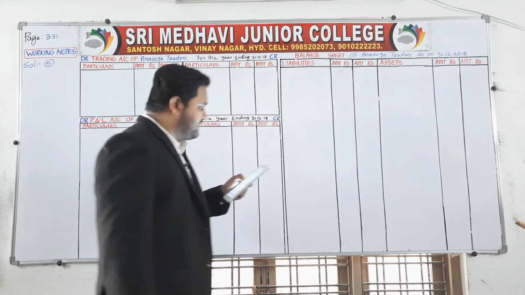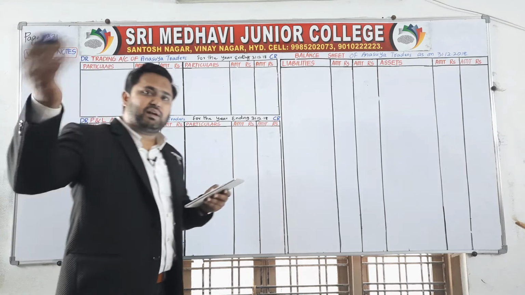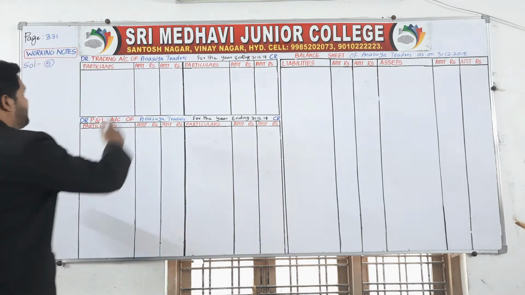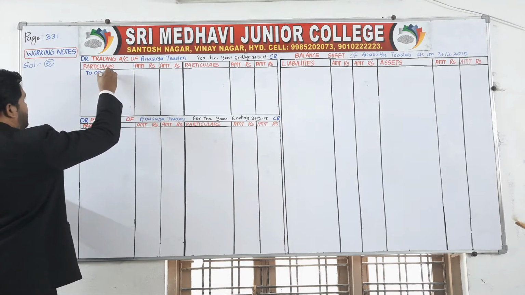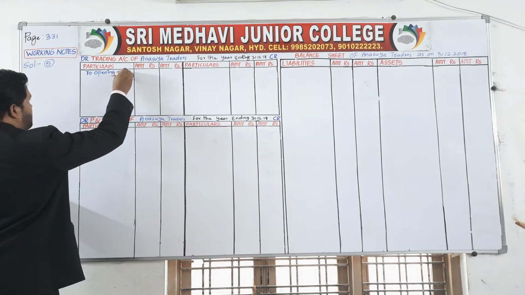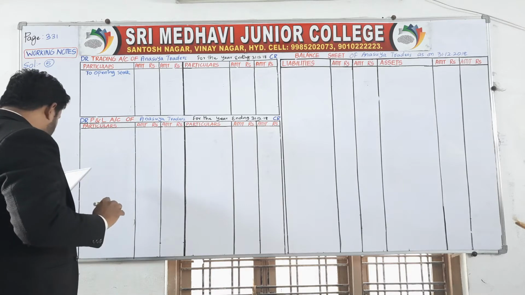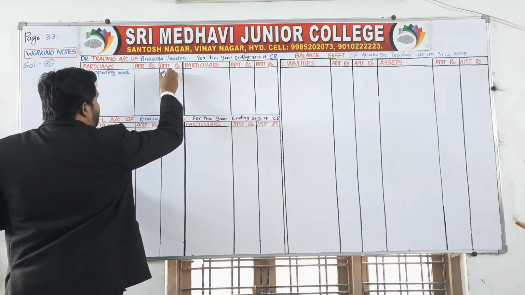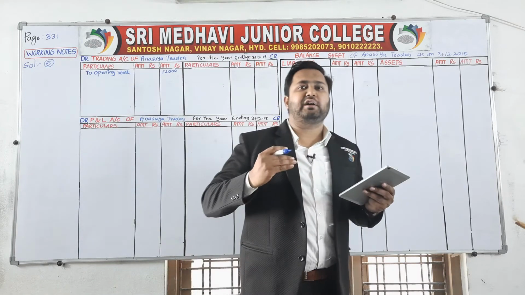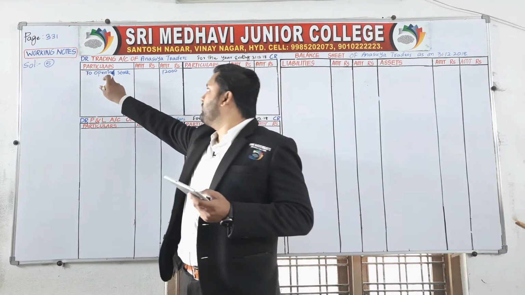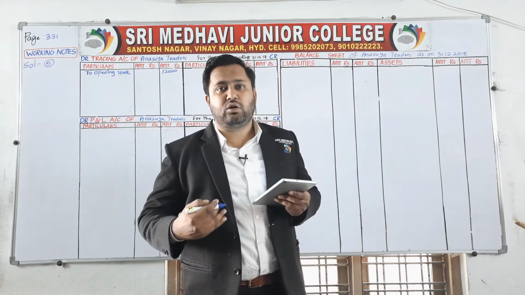On the debit balances, details have been given like this. Wages, we have an adjustment on wages, we will write it later on. First of all, the first item of the trading account debit side is opening stock. To opening stock, we have to write here. How much? Opening stock is given as 12,000. Every time you have to start the problem with opening stock. Even if it is given after a few transactions, you have to pick that opening stock and write it as the first item, to opening stock, on the trading account debit side.